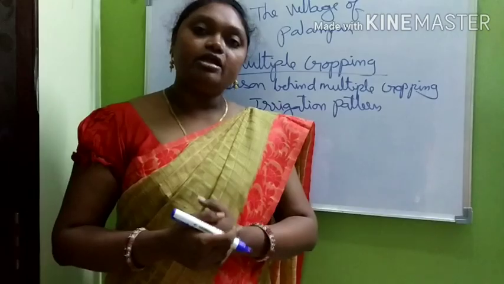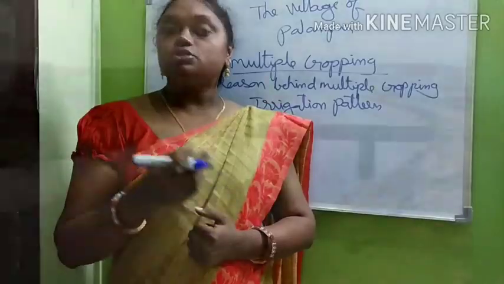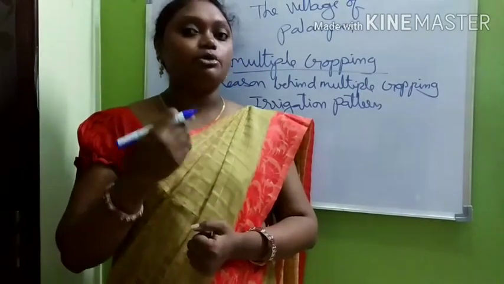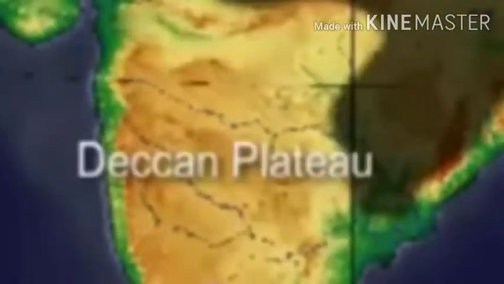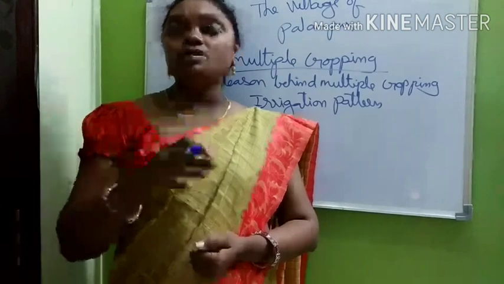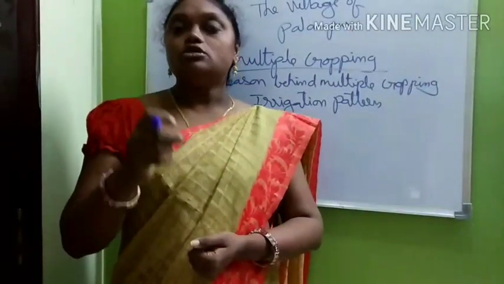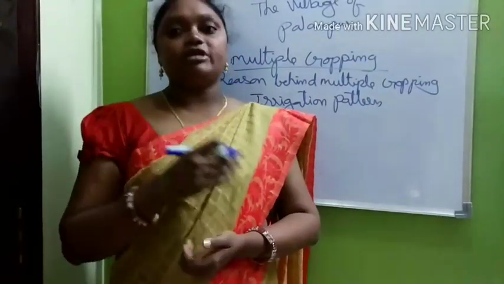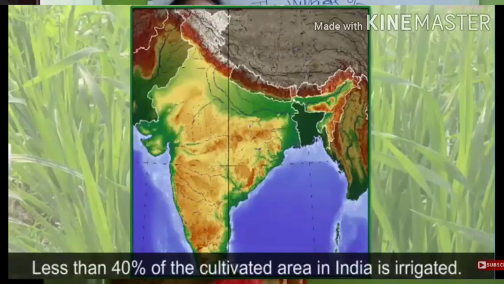In our West Godavari, we have the irrigation facility. We use tube wells and we use canal water. So we prepare the tanks. We are able to irrigate and we are able to cultivate. In contrast, plateau regions such as the Deccan Plateau have a low level of irrigation. Why? Because a plateau is a little highly elevated land. It is mixed with rocks, so the water can't stagnate. So there is less irrigation. Of the total cultivated area in the country, a little less than 40% is irrigated. In the remaining areas, farming largely depends on rainfall.